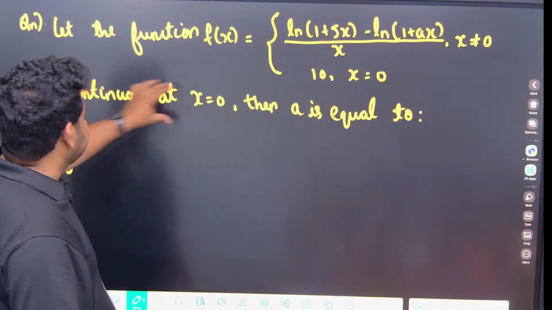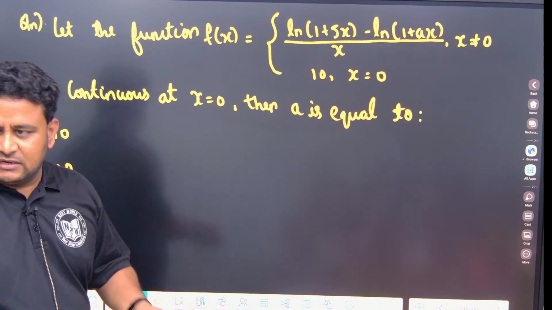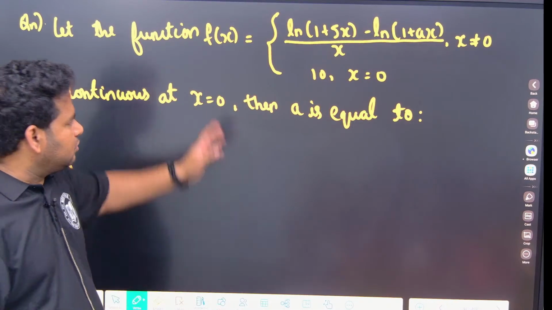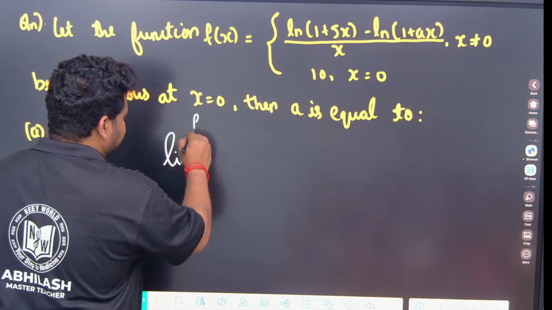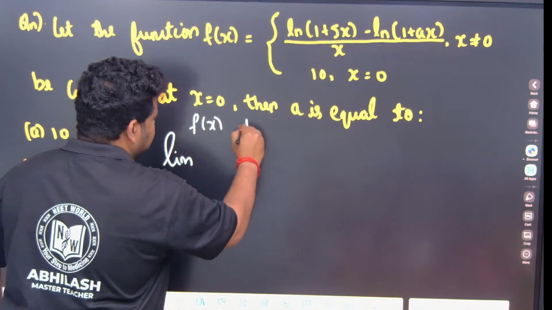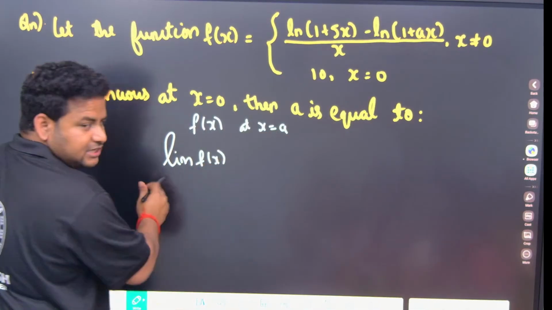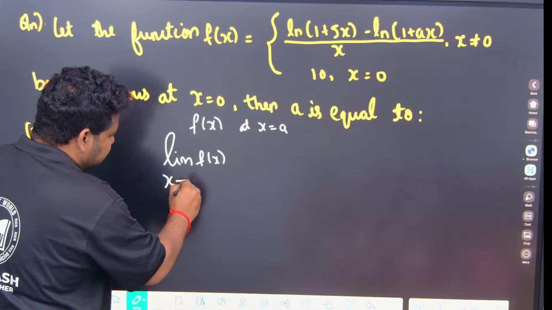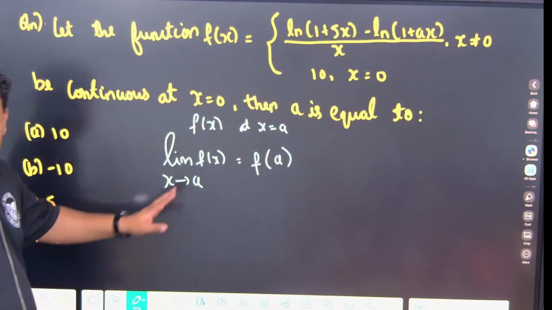They are telling it is continuous. Continuous means no need to check LHL, RHL. Definitely they will be equal. So whenever we say a function is continuous, suppose there is a function f of x continuous at x is equal to a, what will we write? Limit of f of x, LHL, RHL exist, as x tends to a, is equal to f of a. Correct na?